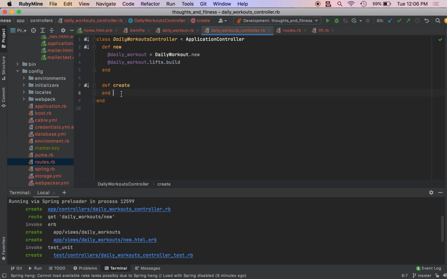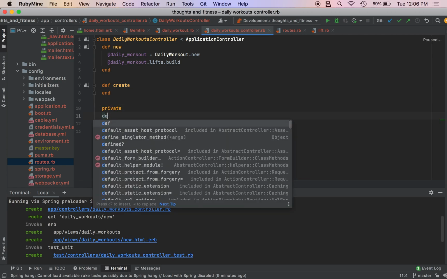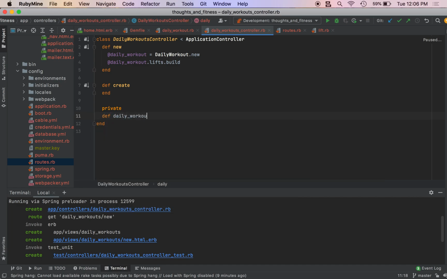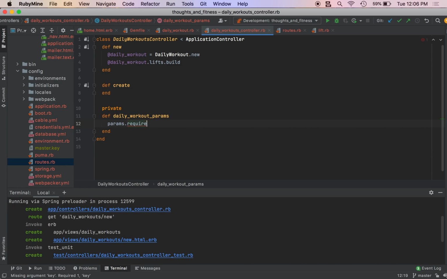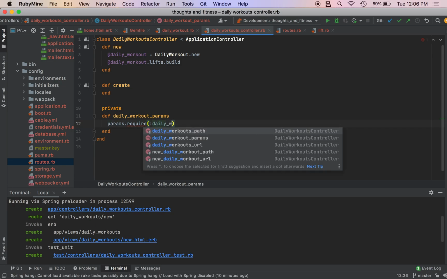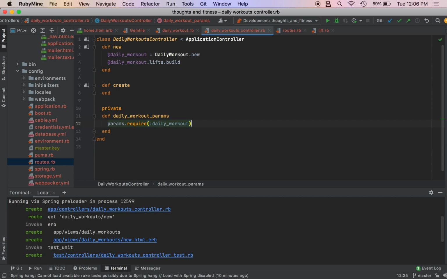In our create action, we're actually going to skip the create action right now, and we're going to create our daily workout params. So def daily_workout_params, params.require daily_workout, and we're going to permit focus, and then our lifts_attributes.